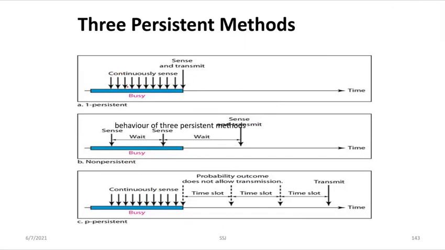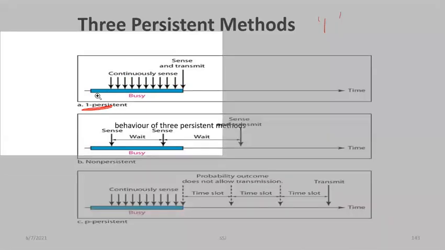It will continuously keep on sensing, and as soon as it sees that the channel is idle, it will send its message. Here the probability of the channel being idle is 1. It is idle right now, so the probability is 1. That is why it is called the one-persistent method.